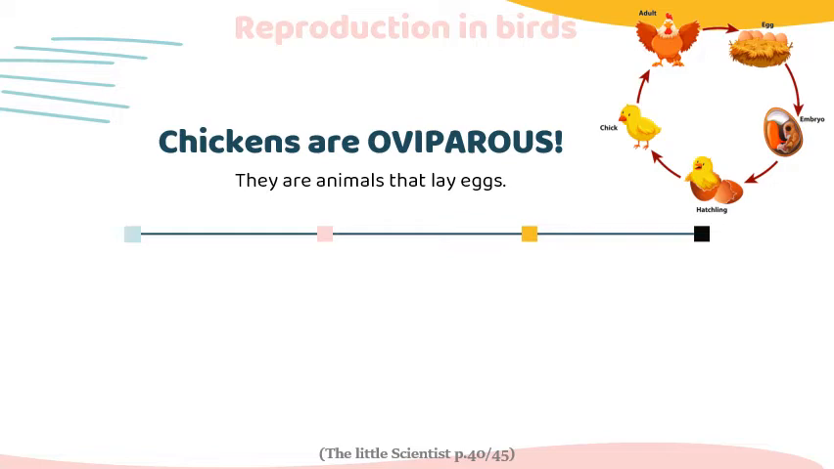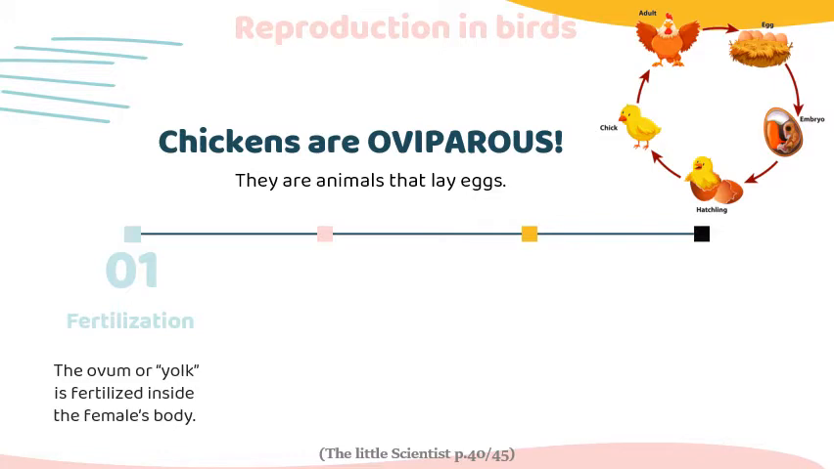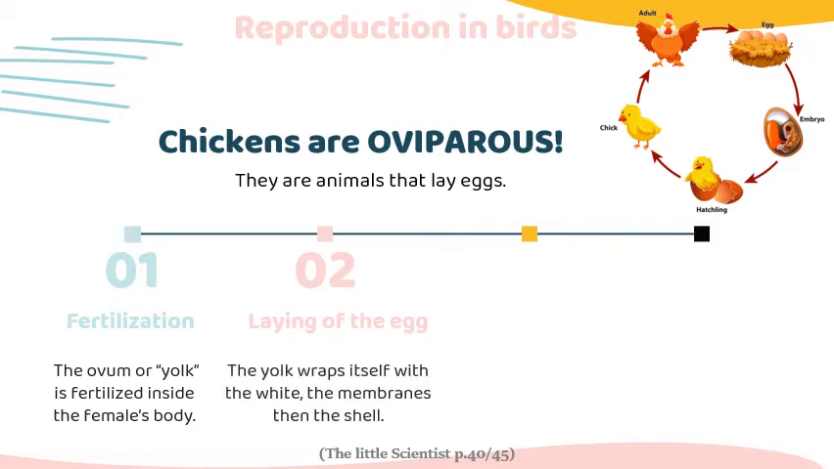Actually, this happens in steps. Step number 1, fertilization. The ovum or the yolk is fertilized inside the chicken's body, inside the mommy. On its way down, the yolk wraps itself with the white, the membranes, then the shell. Then the egg is laid.